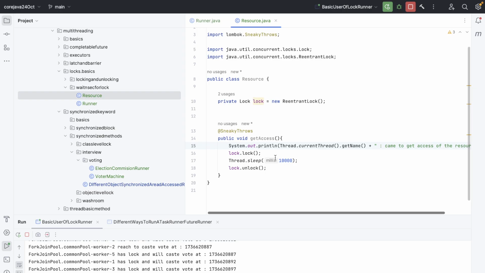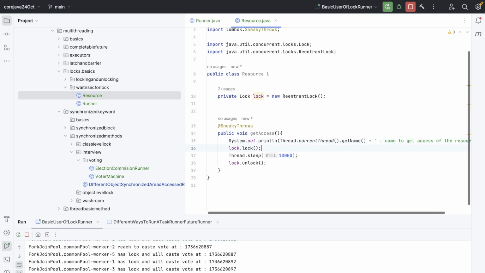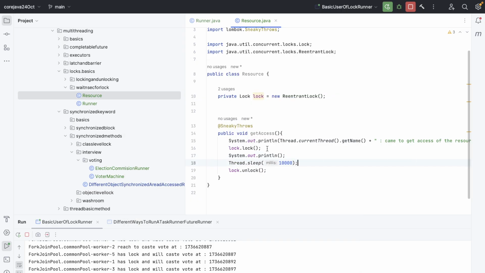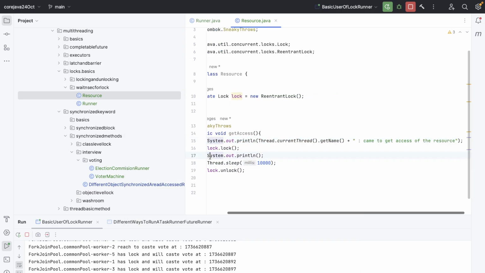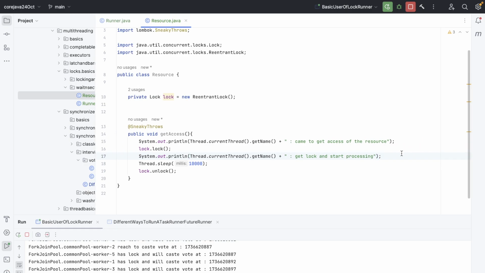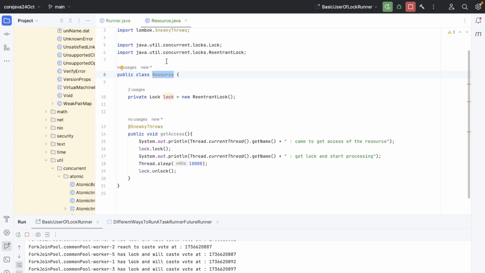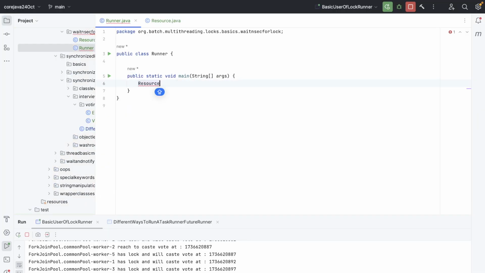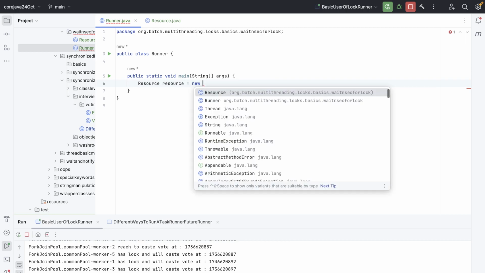But what is going to happen when they try to come to the resource is that only one will get the resource. So I'm going to copy paste it again: get lock and start processing. Let's remove this, and eventually it will complete the processing. Let's create a resource. Let's go to the runner: resource equals new Resource, a single resource.